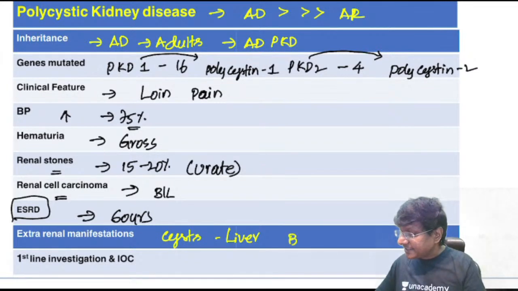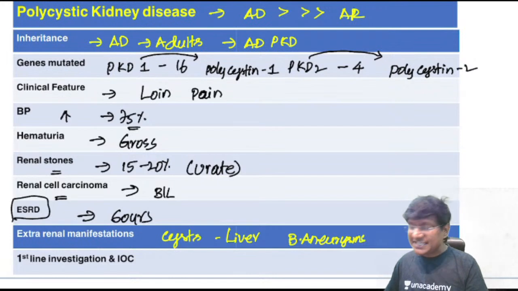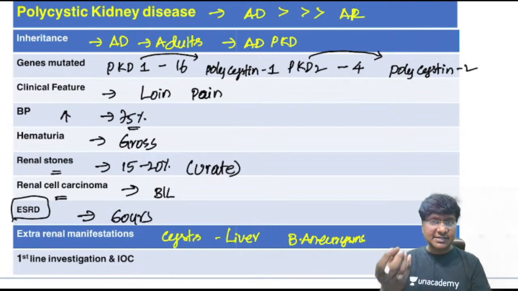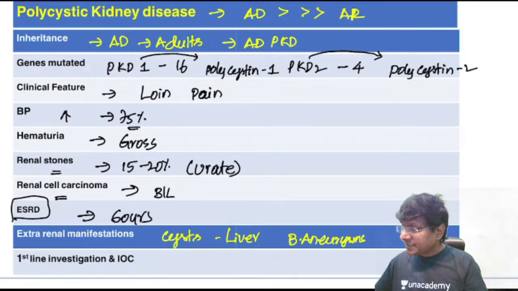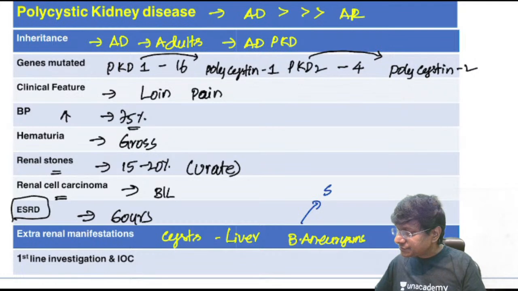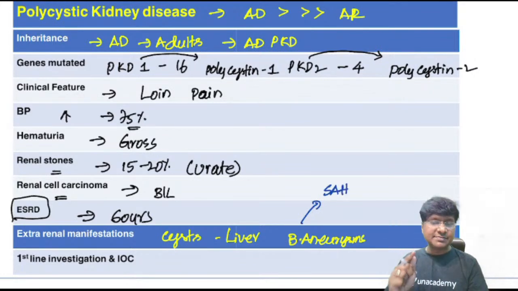And the other extrarenal manifestations will be berry aneurysms. So these berry aneurysms are nothing but aneurysms originating from the circle of Willis. And if these aneurysms rupture, the individual will develop subarachnoid hemorrhage.